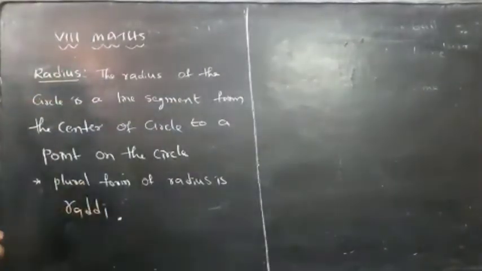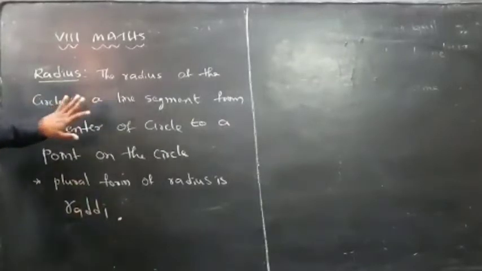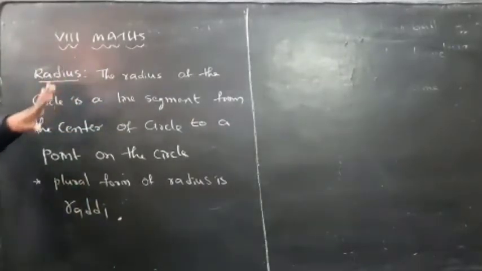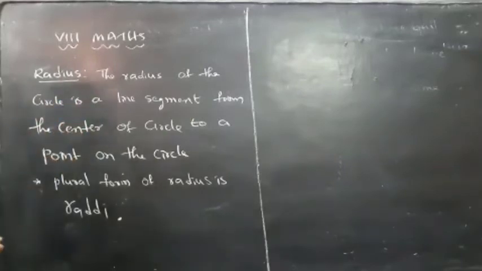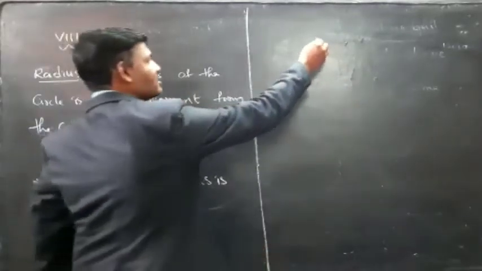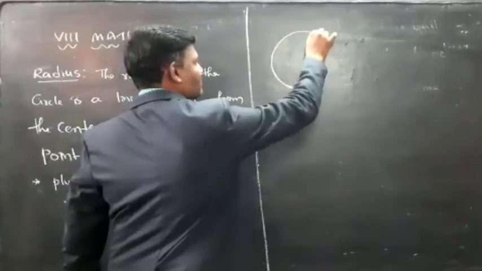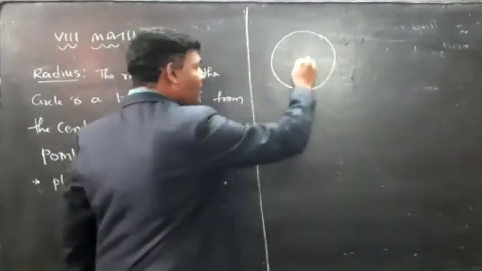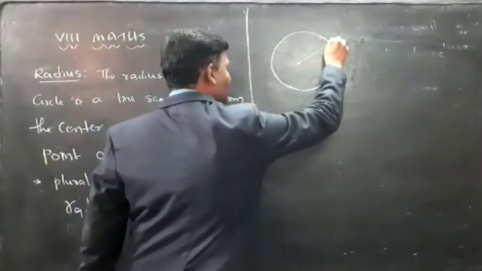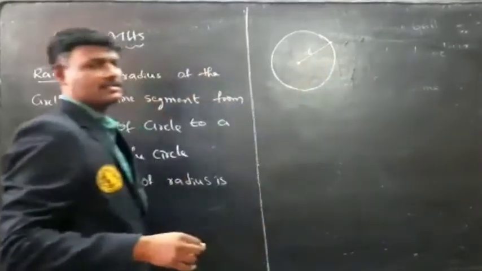Next, radius. The radius of the circle is a line segment from the center of circle to a point on the circle. What is the meaning of radius? The distance between center and a point on a circle is called radius.